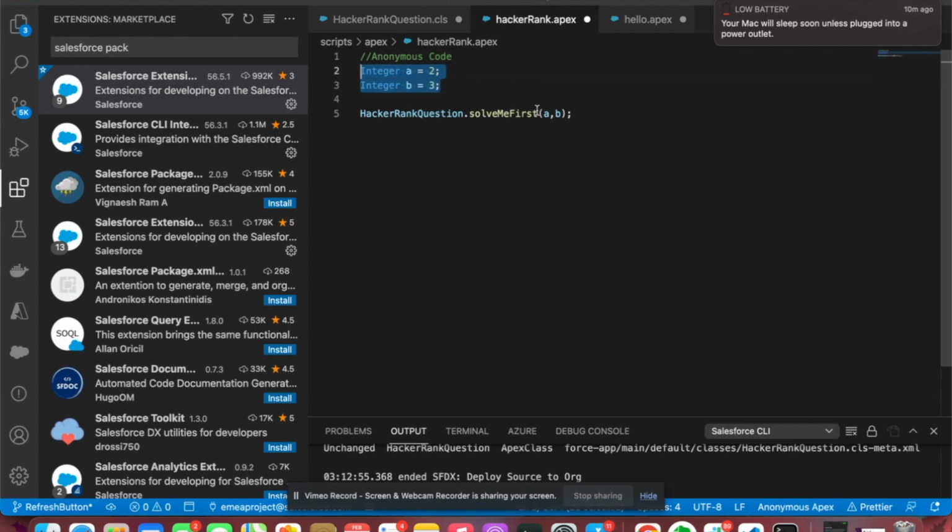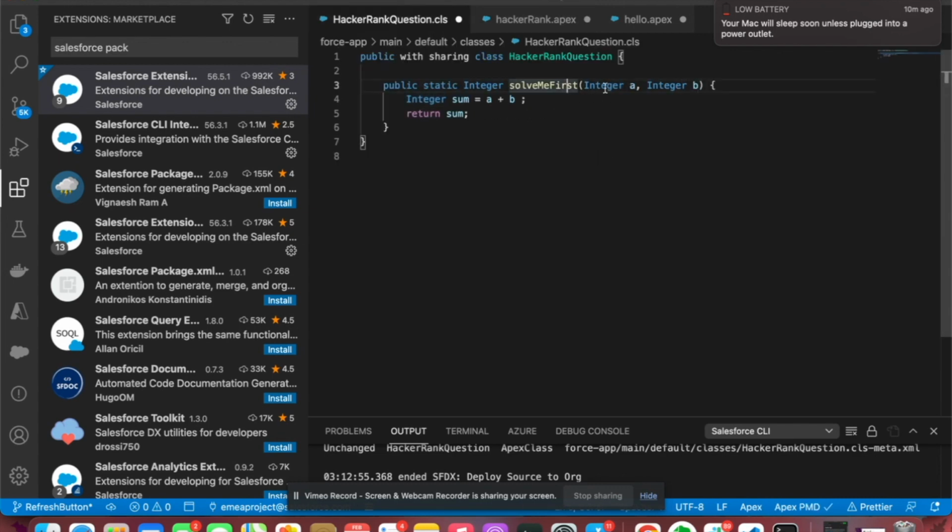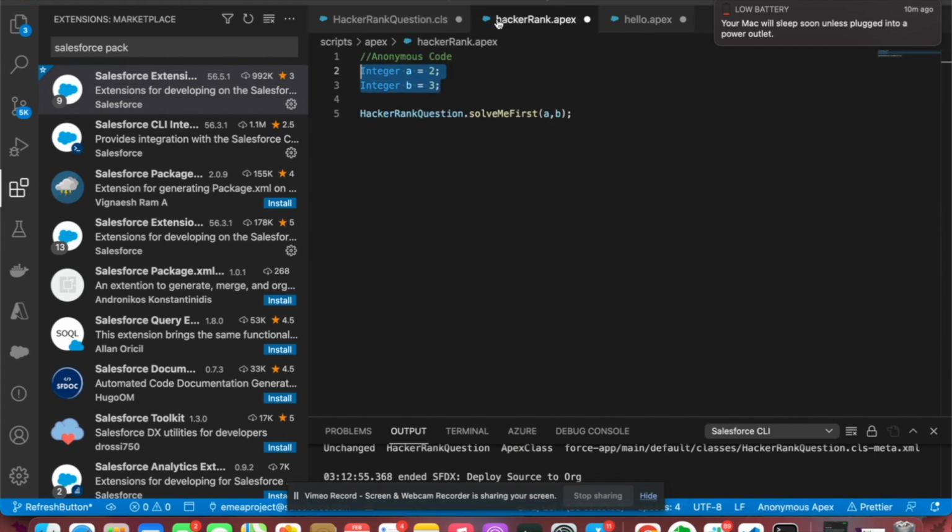So at the moment, as the method structure, you have this integer a and integer b, and guys, as you see here, there's this return type. So you know that this method will return something, but if you do not store it somewhere, you cannot use it.